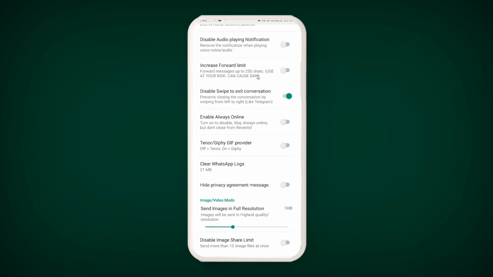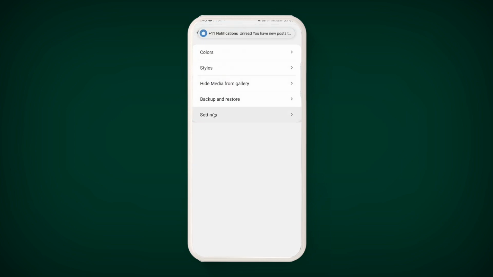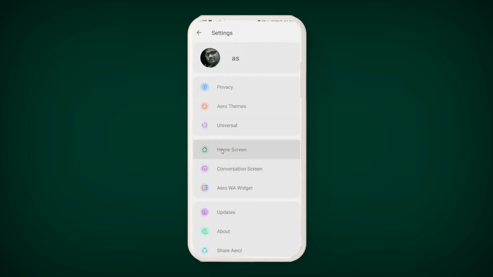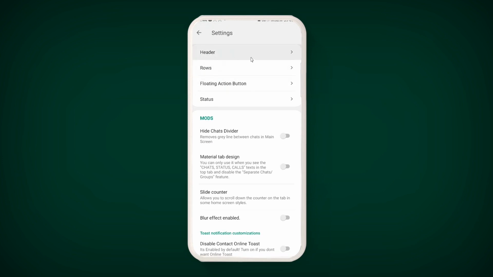If you want to increase the forward limit, you can do it from here. Disable image share limit, you can enable from here. So all these cool features are available here. Now you can see the home screen option and the header option. If you want to make changes, you can make them by clicking on it.